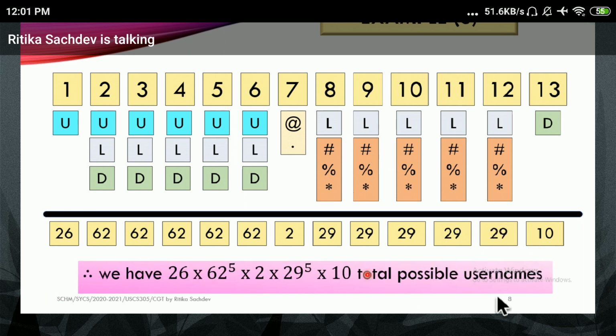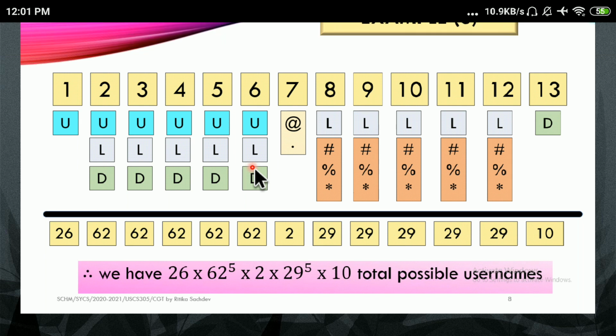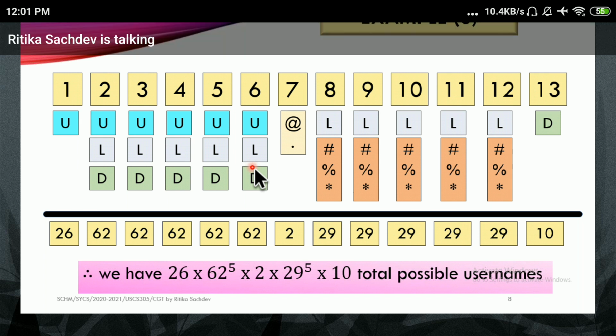So check, this is what the possible usernames are. We have 26 into 62 raised to 5 into 2 into 29 raised to 5 into 10 total possible usernames. Now check, this is very huge. If you go on expanding, you'll get still more. I think in networking you have learned the IP addresses, and there we find out whether A dot B dot C dot D will work, or A dot B dot C dot D colon E and F will work. That thing we will do in the next session.